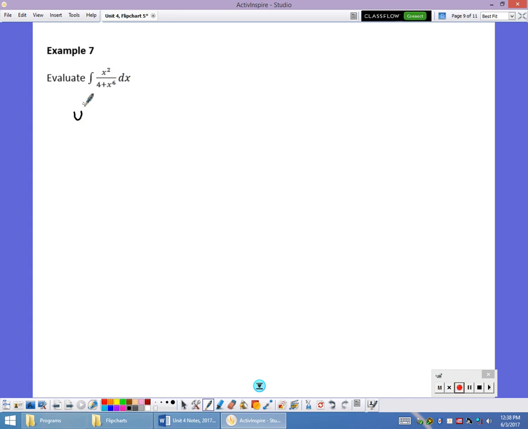So in this case, if u squared equals x to the 6th, then u is x cubed, and du is 3x squared dx. So now I'm going to pull 1/3 out front. That x squared dx is my numerator, so it's 1/3 times the integral of 1 over 2 squared plus u squared du.